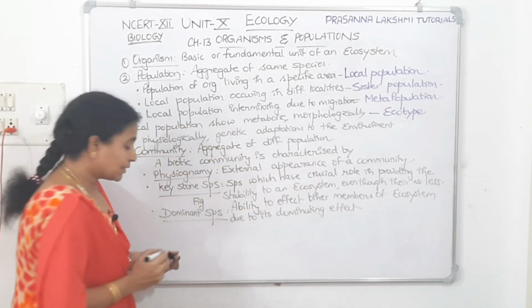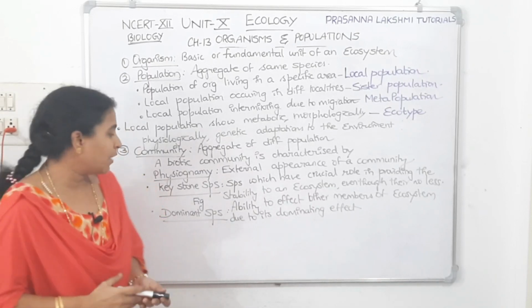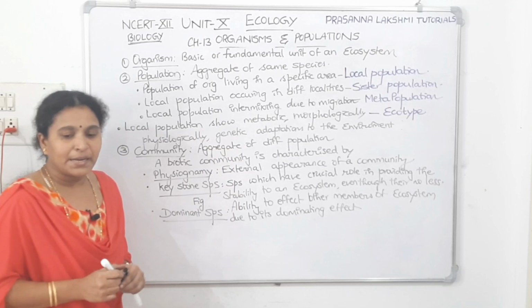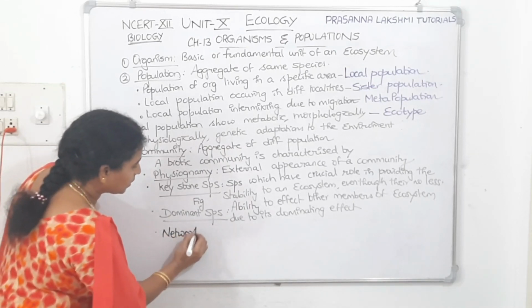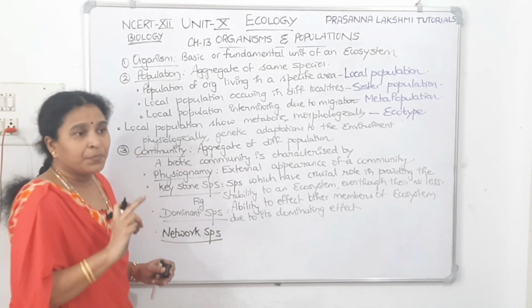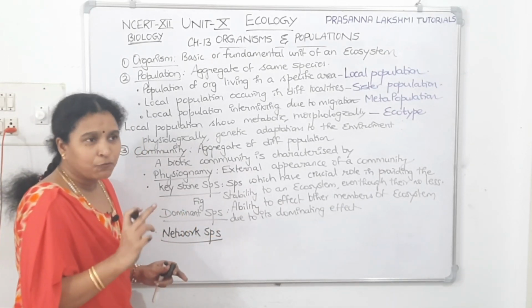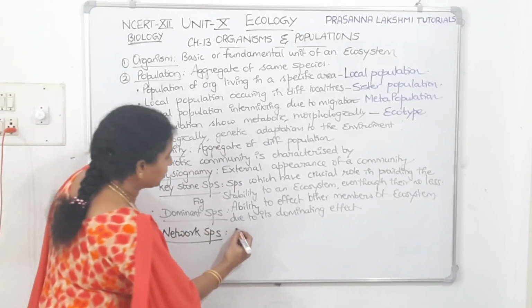So we know insects are more. What is the dominating effect of the insect in an ecosystem? In that way, if you see, it is called a dominating species. Then what do you mean by network species? Now the species which interconnects two food chains, we call it a food web. The species which interconnects two food chains is called a network species.